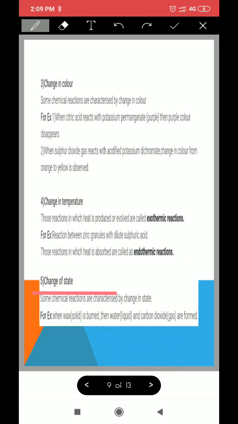So this was about the activity. Now in your notebooks you also have to write the conditions necessary for chemical reactions. So there are 5 conditions given, children. You should write all the conditions. For example, the first condition is given on page 62.